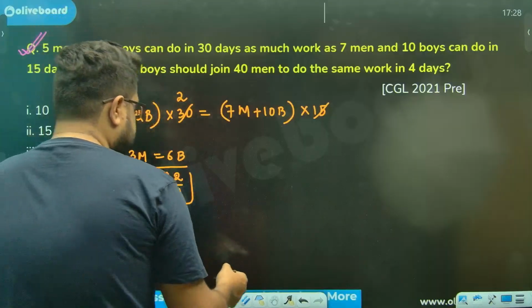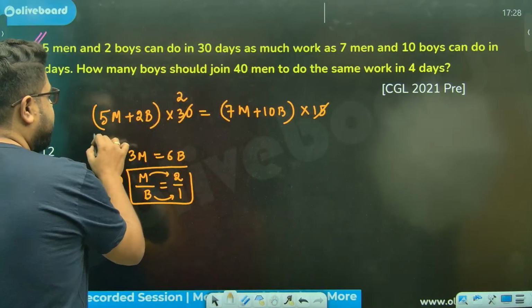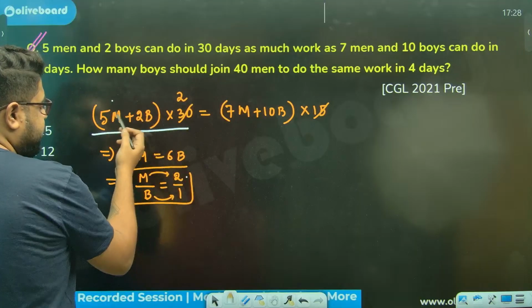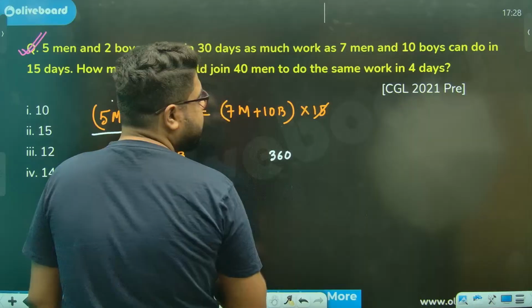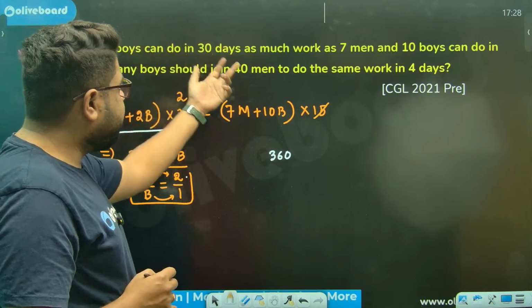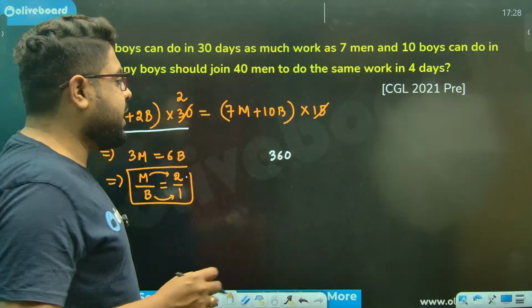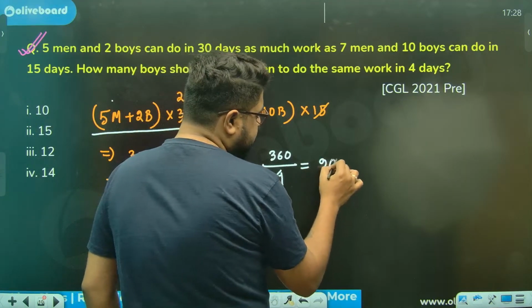Now, again, total work: put the value anywhere. I'm putting it here. Sir, 5 men is 10 plus 2, sir, 12 into 30, 360. Correct? Total work, sir. Now, how many boys should join 40 men to complete it in 4 days? Sir, 4 days with 360 units means every day 90 units.